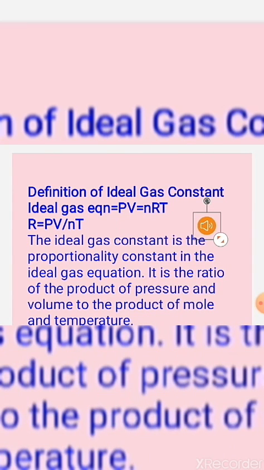Ideal gas constant. As we have derived the ideal gas equation by combination of Boyle's law, Charles' law and Avogadro's law, that is PV is equal to nRT, where R is a gas constant. It is known as the universal gas constant because it does not depend on the nature of the gas. It is the same for all gases. It depends only on the units of pressure, volume and temperature. R is equal to PV by nT, which means it's a ratio of the product of pressure and volume to the product of number of moles and temperature.